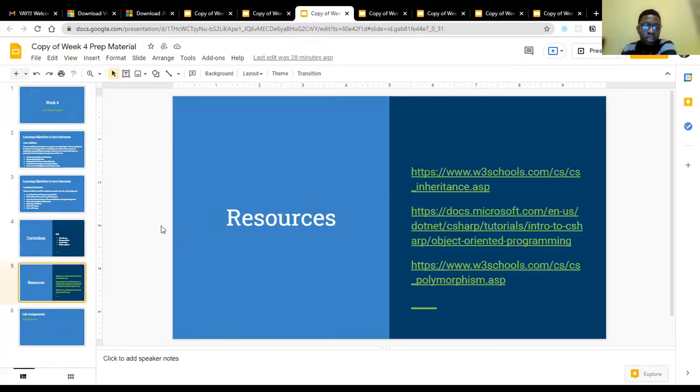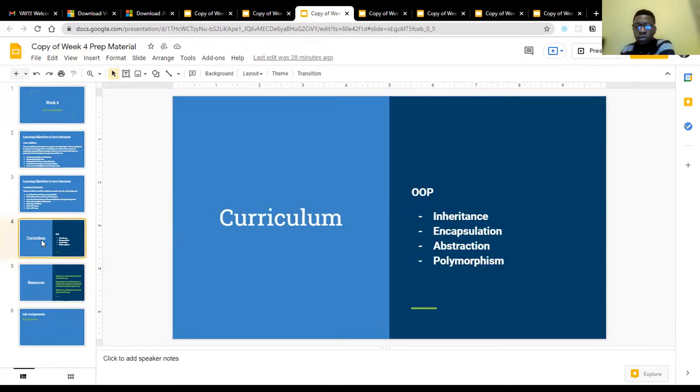And then, yeah, OOP is a very broad concept, not so broad. With C# it's going to be easy, I promise you that. C# is an object-oriented programming language, so with C# we're going to be learning OOP.